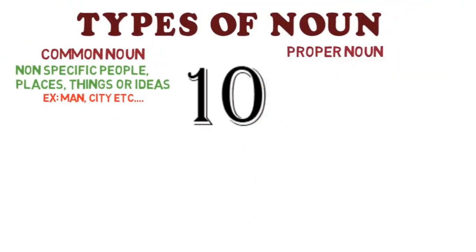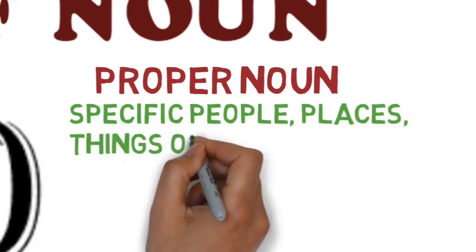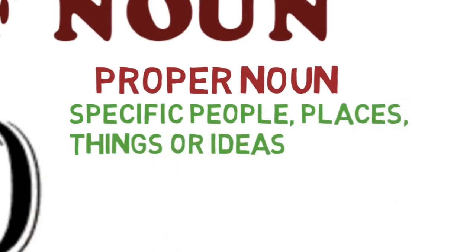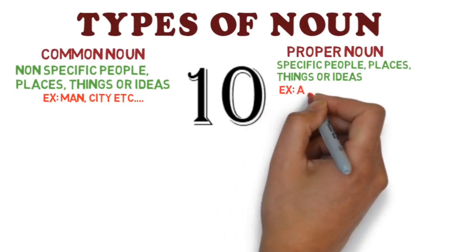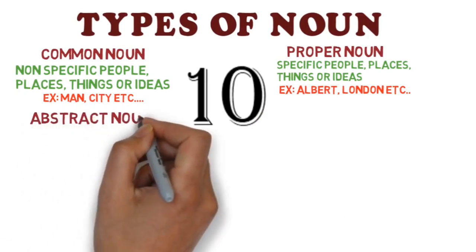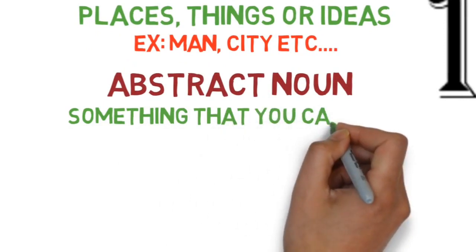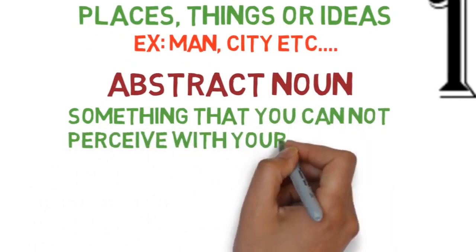When it goes to the proper noun, it is specific people, places, things or ideas. It talks about a specific person, place, animal, thing or idea. Here you can compare the example. First we got man, now here it's Albert. When it goes to the abstract noun, it is something that you cannot perceive with your 5 senses.